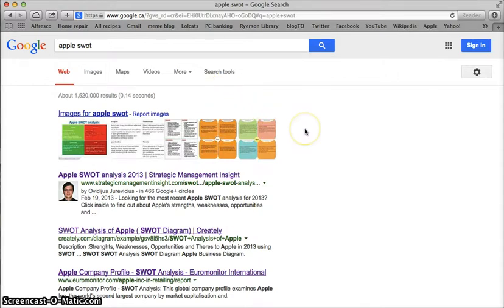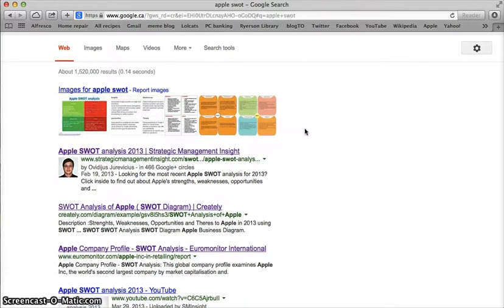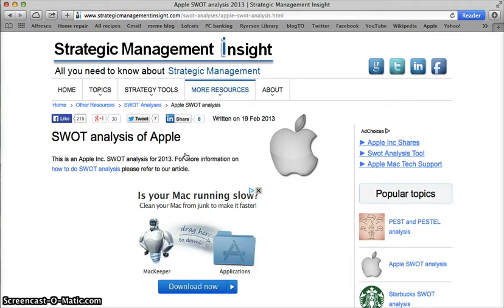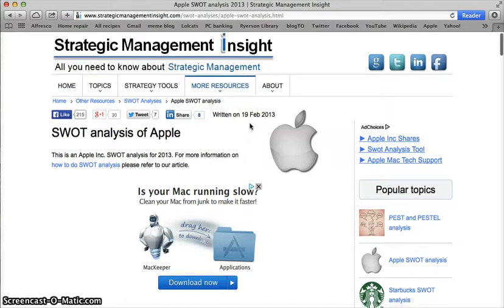Well, out of a million-plus results, I'm just going to focus on two. The first one is an Apple SWOT analysis 2013 from something called Strategic Management Insight. That sounds promising. The first thing that I want to try and find is information about the author. Who's written this particular SWOT analysis? I don't have any information right off the bat about who that is. I just see that it was written on February 19th of 2013.